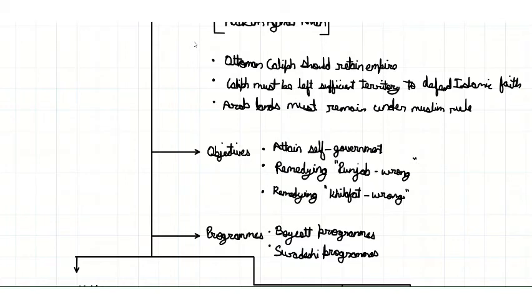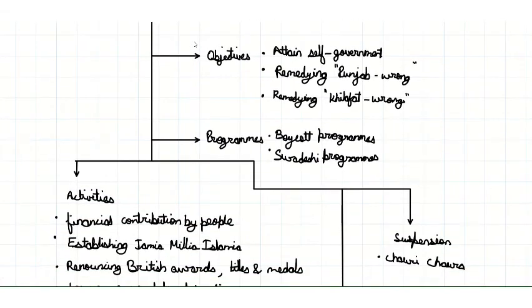The objectives for the non-cooperation movement were attainment of self-government from the British rule, remedying the Punjab wrong, that is the Jallianwala Bagh massacre and the Rowlatt Act, and remedying the Khilafat wrong, which was basically the opposition given to the Khilafat movement by the Britishers.